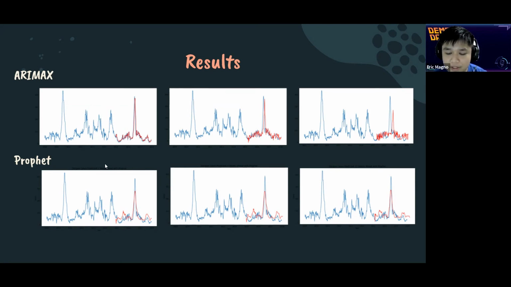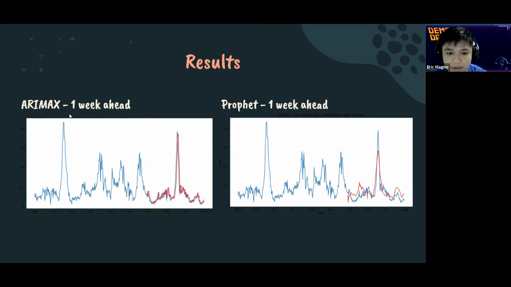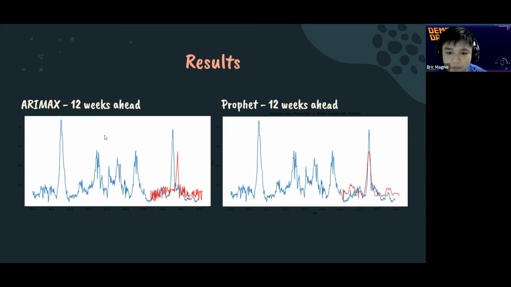If we look closer, we can see that ARIMAX is able to predict values closer and finer compared to Prophet, while there seems to be a small delay 1 week ahead for predicting the outbreak. If we look at the 12 weeks ahead, ARIMAX is not really able to predict this outbreak in time, while Prophet is able to pretty accurately predict when this outbreak will occur.